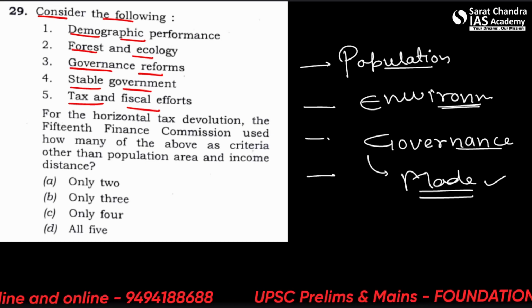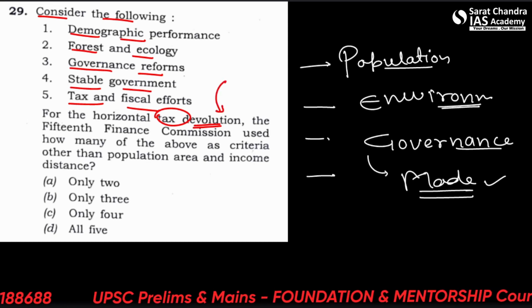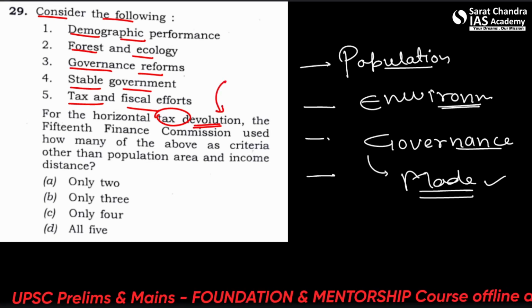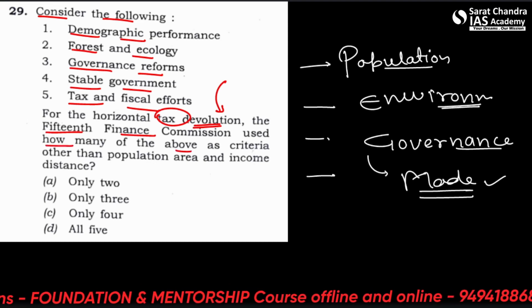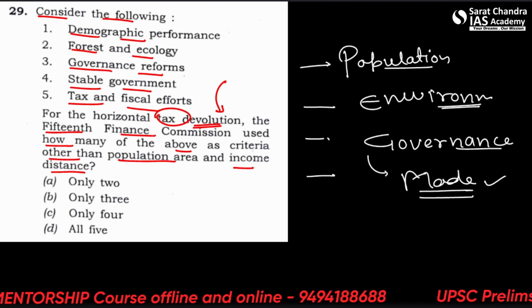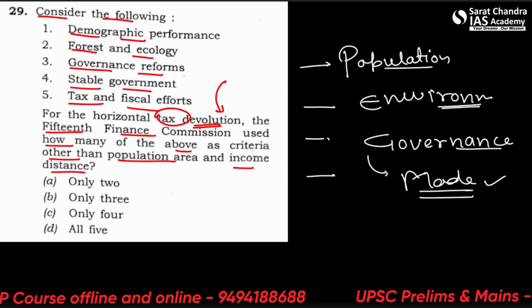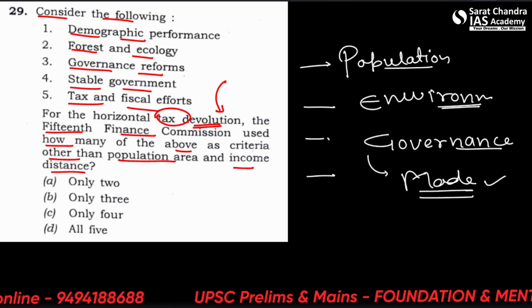So for the horizontal tax devolution, the 15th Finance Commission used how many of the above as criteria other than the population, area and income distance? Only 2, only 3, only 4, all 5. Alright, so let's see the answer to this question.